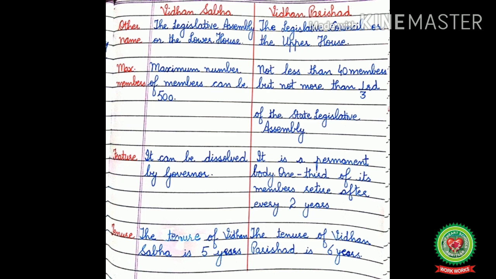Feature: Vidhan Sabha can be dissolved by the governor in the case of national emergency, whereas Vidhan Parishad is a permanent body or the permanent house and one third of its members retire after every 2 years. Tenure or the time period: the tenure of Vidhan Sabha is 5 years, whereas the tenure of Vidhan Parishad is 6 years. Now, I hope today's topic is clear to you.